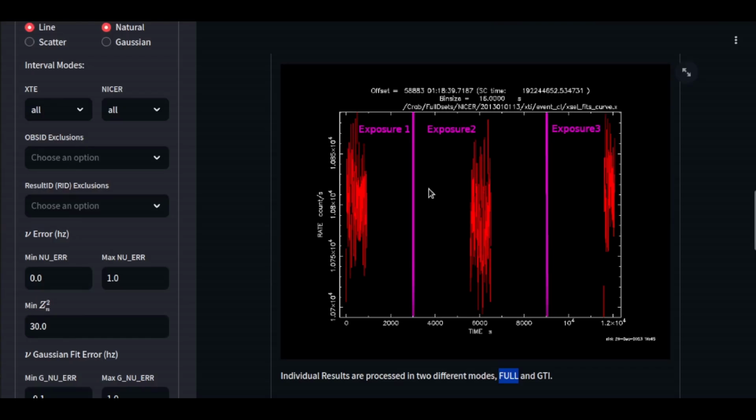But for sparse data, I at least like to go through and see if there's any type of evidence of oscillations there. By ramming all of those photon arrival times through, I can basically see whether there is something in this data set. If so, my code breaks everything down based off the different exposures. It cuts up the whole data set into each one of the exposures and processes each exposure individually.